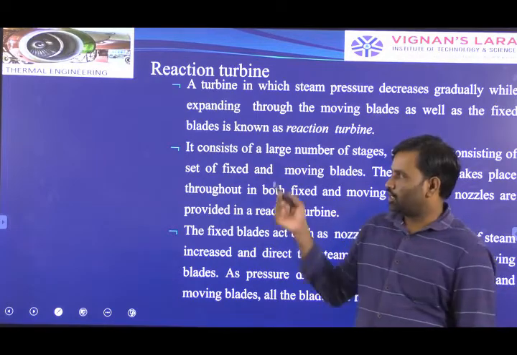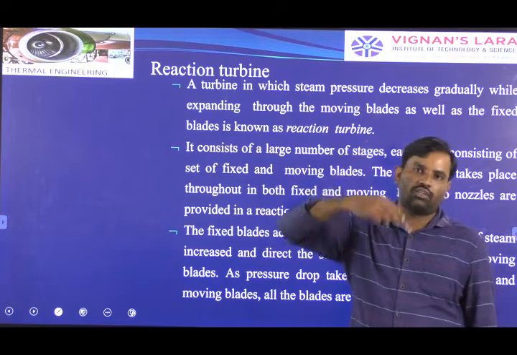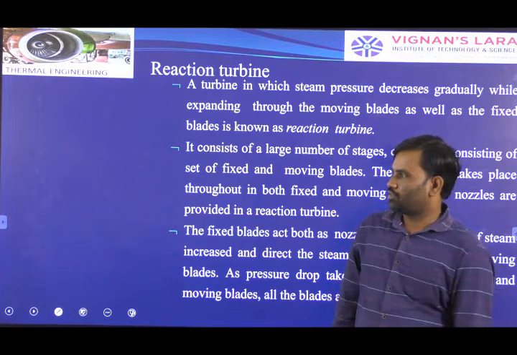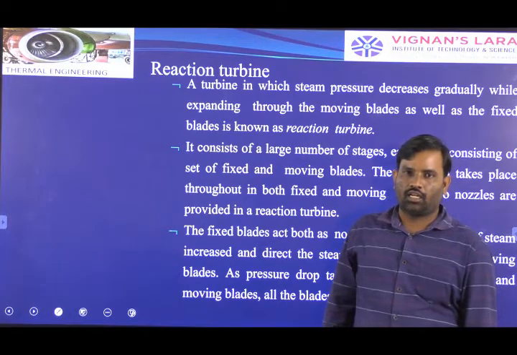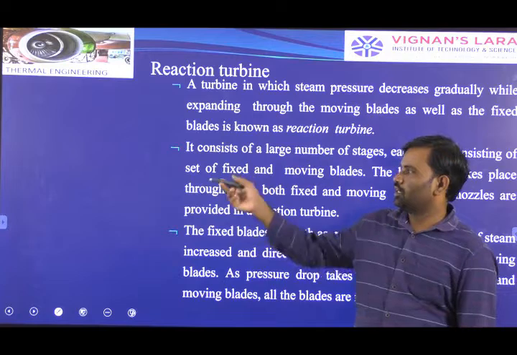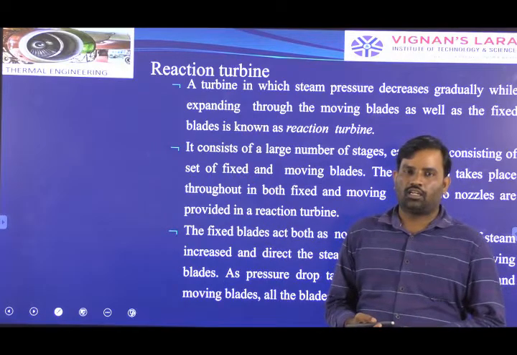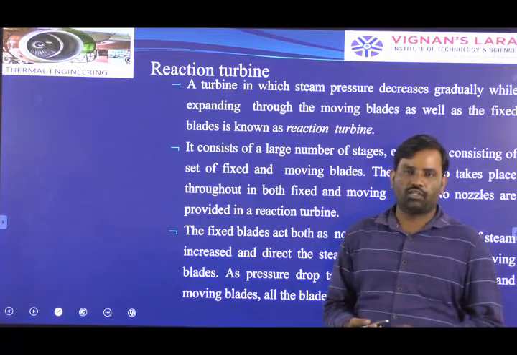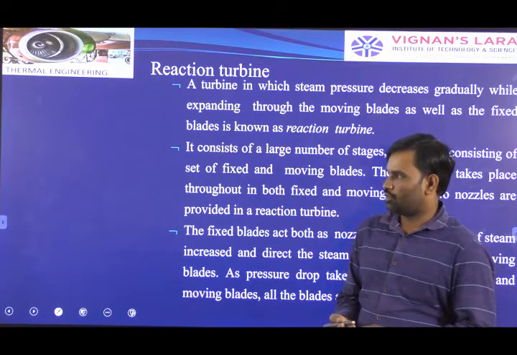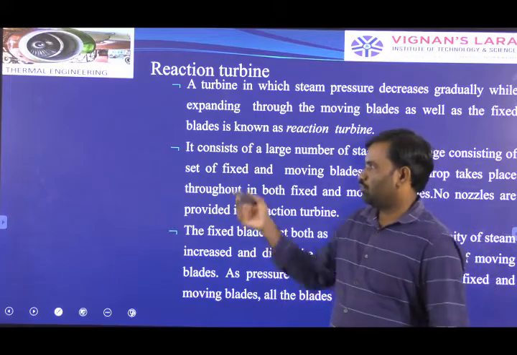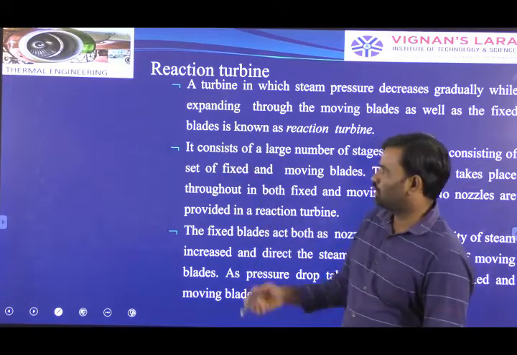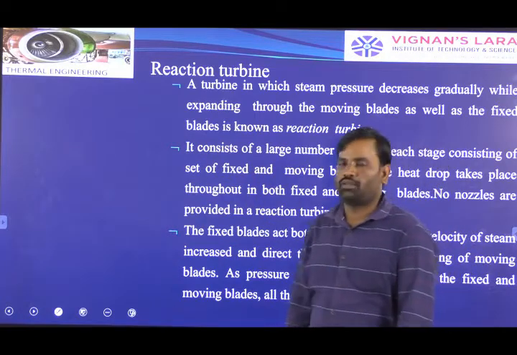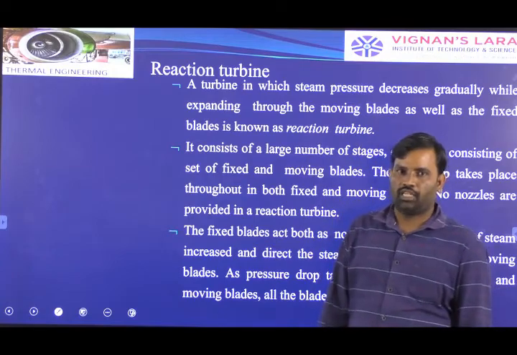Impulse turbine means we are arranging one rotor on the shaft of the impulse turbine, and that rotor is keyed to the shaft. Over the periphery of the rotor we are arranging a number of moving blades, and we are arranging a number of sets of nozzles in the casing of the turbine. Through the nozzle we introduce the steam from the boiler, and while passing through the nozzle the steam converts pressure energy into kinetic energy. The high velocity steam strikes the blades of the rotor, and the rotor rotates on the bearing of the shaft. In that manner we produce work from the impulse turbine.